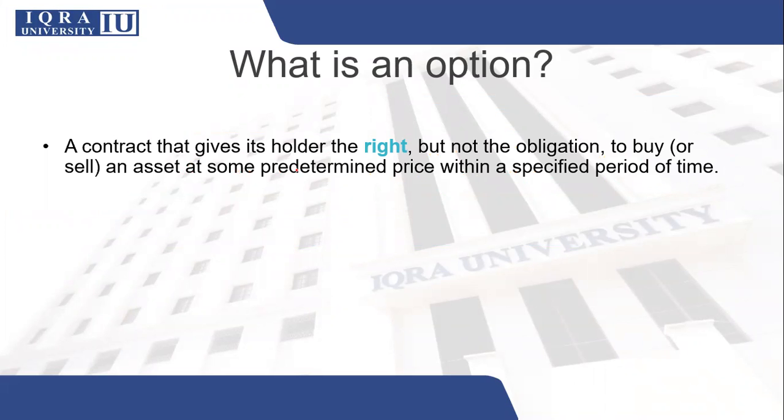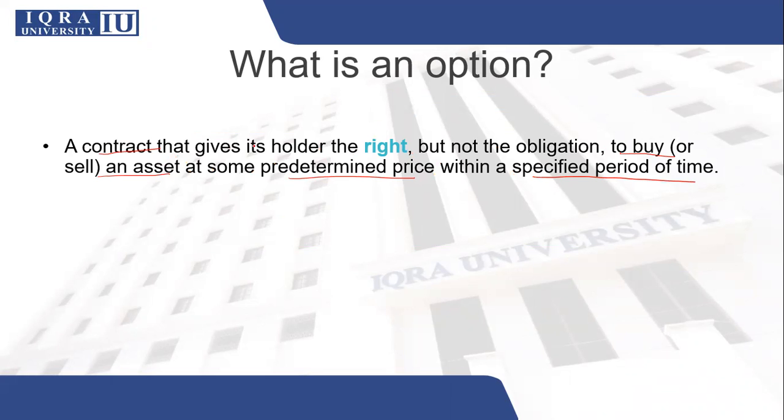So now you have already studied forwards and futures. You should be able to differentiate an option from that. A forward and future was also a contract that gave the holder the right to buy or sell an asset at some predetermined price within a specified period of time. What is the difference between an option and a future?